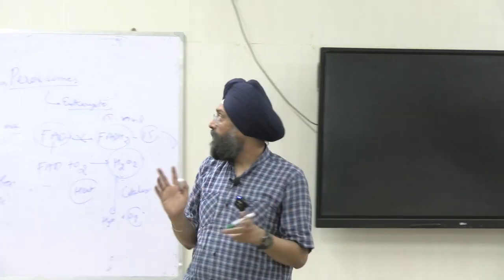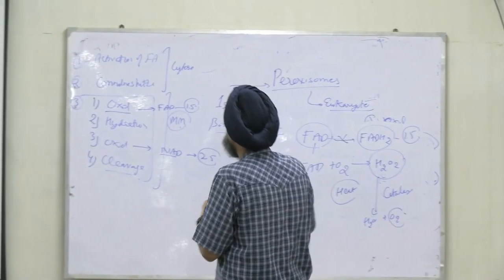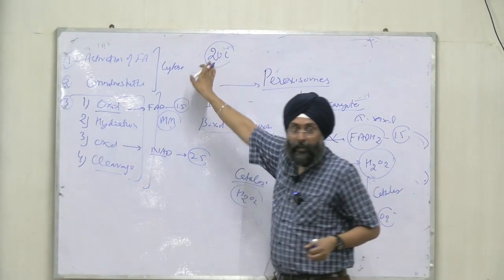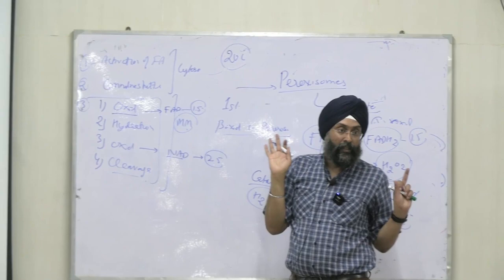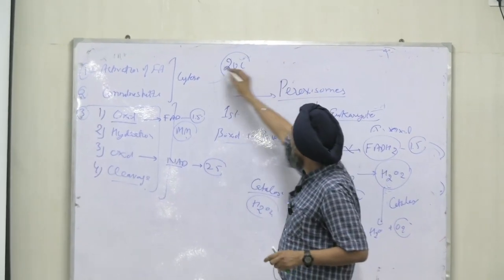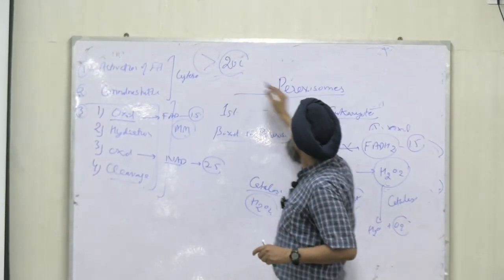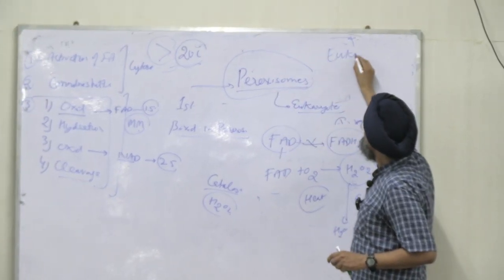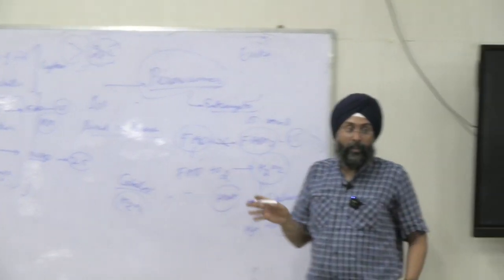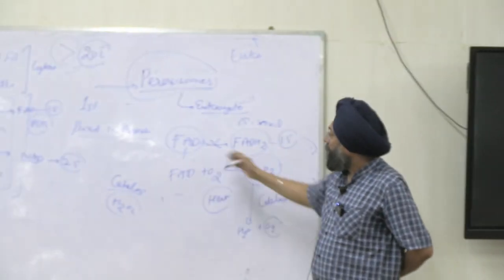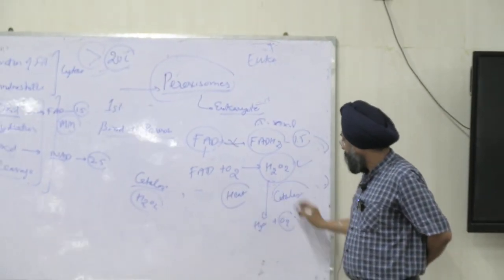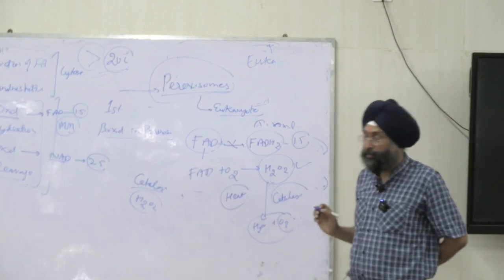Done. Now coming on to fatty acids with more than 20 carbons. Up to 20 carbons it will undergo beta oxidation directly. But if it has more than 20 carbons, it will first undergo beta oxidation in peroxisomes in eukaryotes. What will be the step? The earlier fatty acids are broken down via this pathway, FAD to H2O2, catalase, and water and oxygen, right?